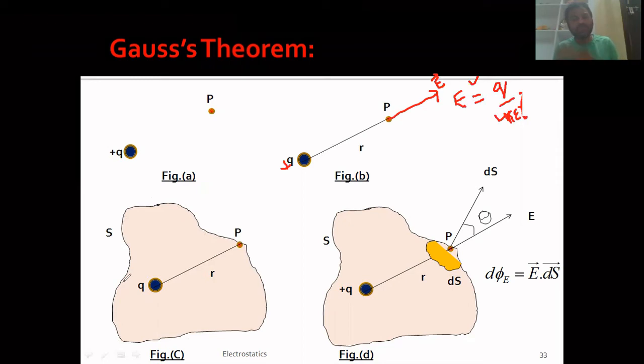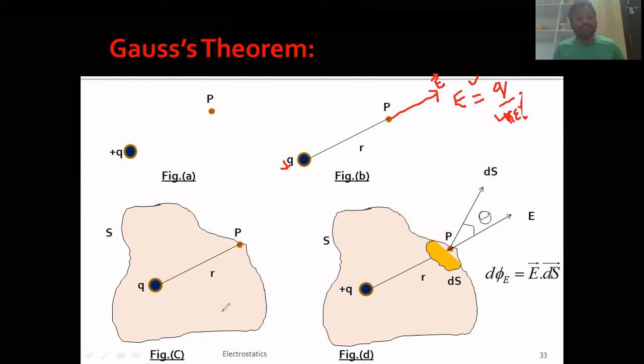The choice is yours: symmetrical, unsymmetrical, whatever it may be. Remember, it is not two-dimensional, it is three-dimensional. The closed surface must be passing through point P. This is figure C.